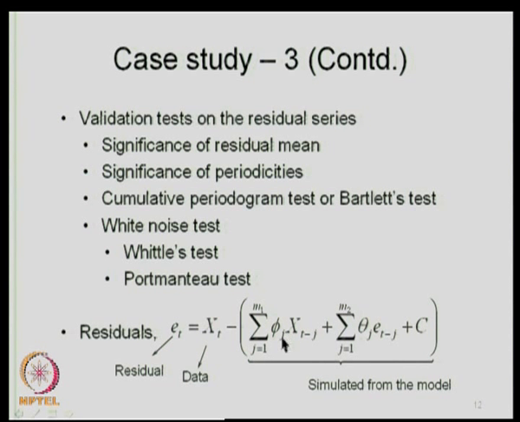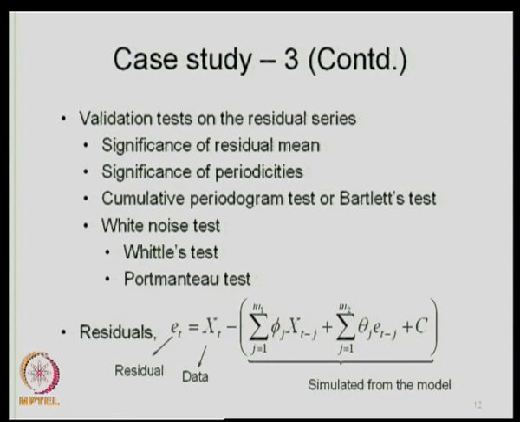For AR4 model, we would have 4 AR parameters, so j goes from 1 to 4, and we do not have any MA parameters, so this summation we do not consider, plus there is a constant term which we have estimated earlier. So, this is the simulated data from the model, this is the actual available data, and that is how we calculate the residual. We now form the residual series by using this expression.